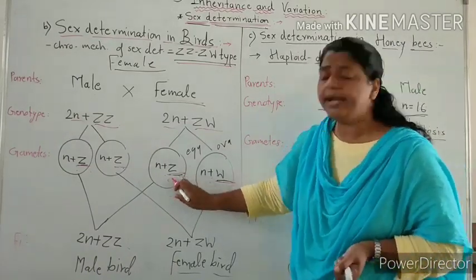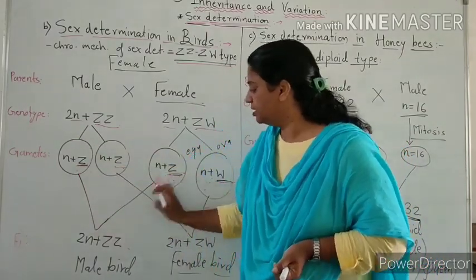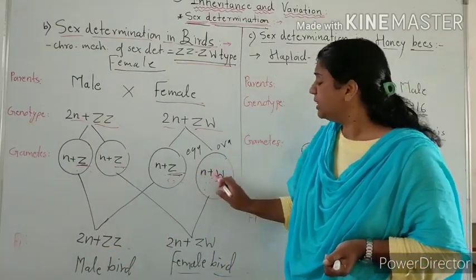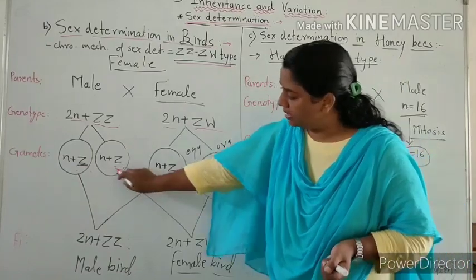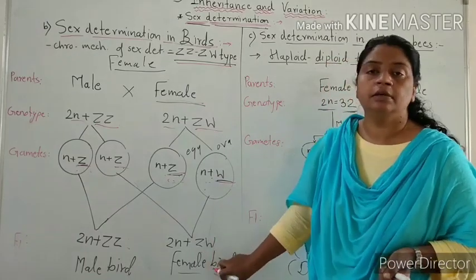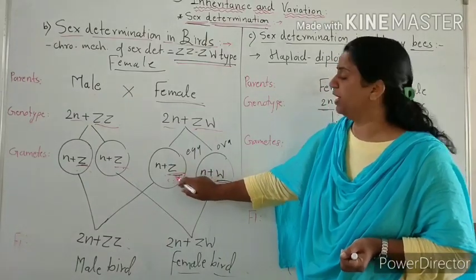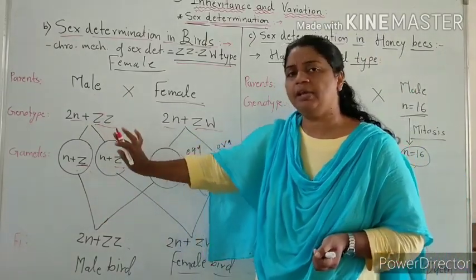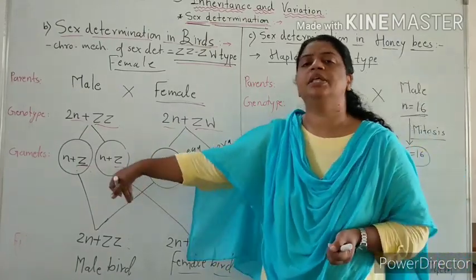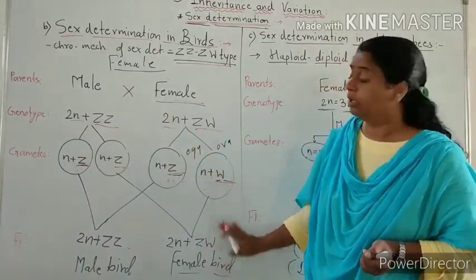When a Z-containing egg fertilizes with any sperm, it gives ZZ, which produces a male bird. When a W type of egg fertilizes with any type of sperm, it gives ZW, which means a female bird. So when a Z type of egg is fertilized, ZZ produces male. When a W type of egg is fertilized, ZW produces female.